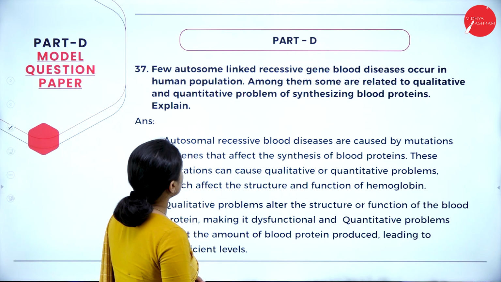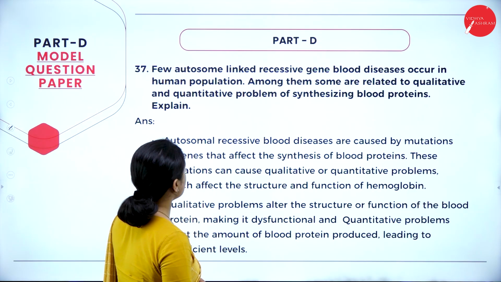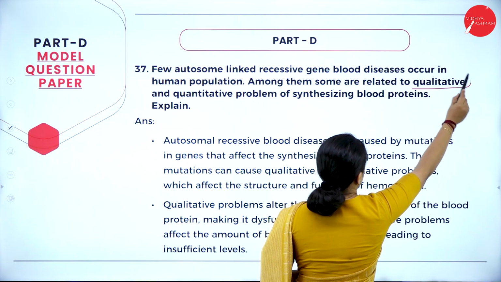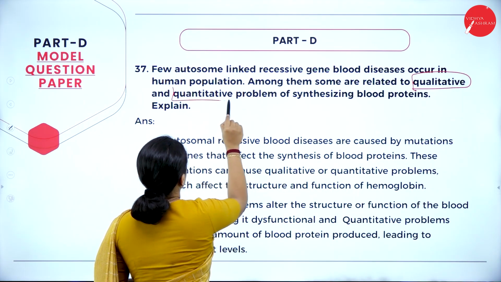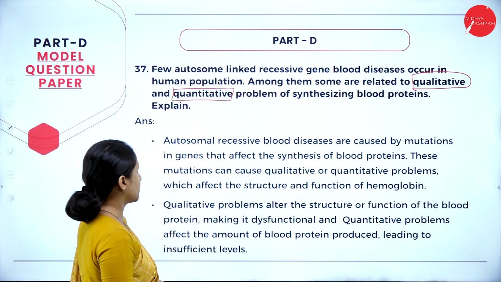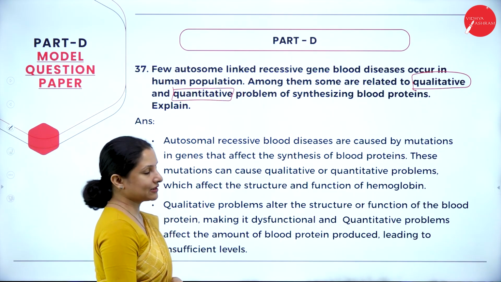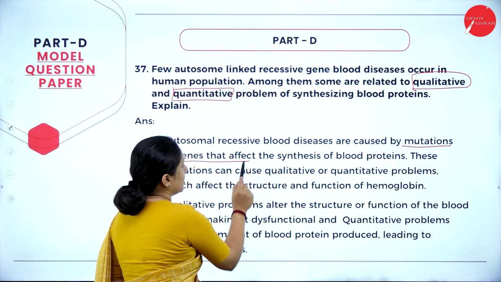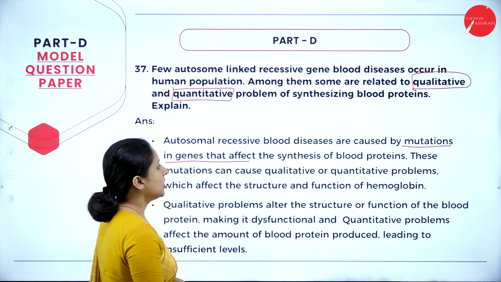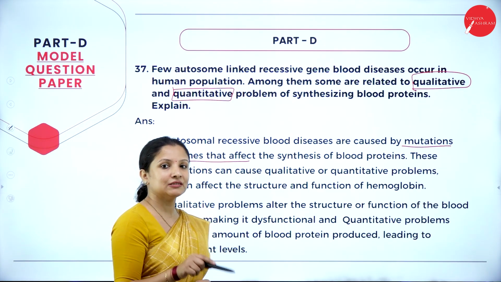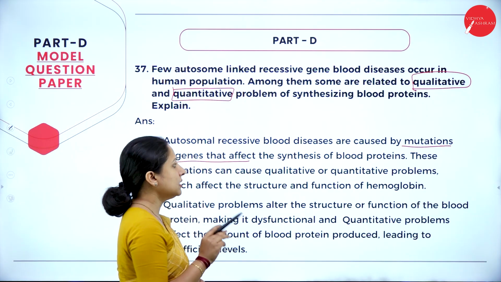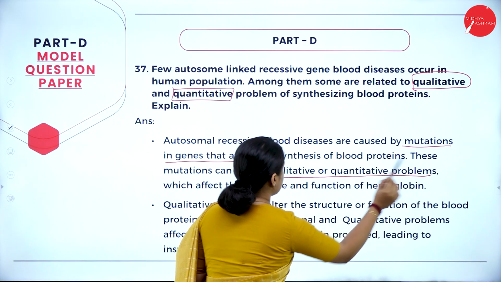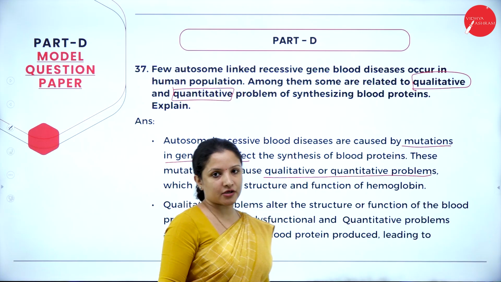So moving further, few autosome-linked recessive gene blood diseases occur in the human population. Among them, some are related to qualitative and some are related to quantitative problems of synthesizing blood proteins. Explain. Autosomal recessive diseases are mainly caused by mutations, usually point mutations, that happen in the gene, and this mutation affects the synthesis of the blood protein. These mutations can cause qualitative or quantitative problems which affect the structure and function of the hemoglobin.